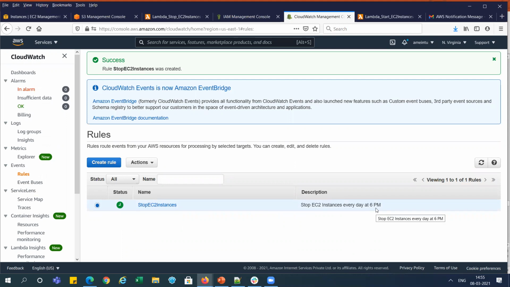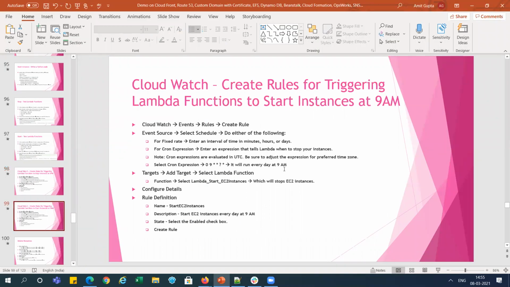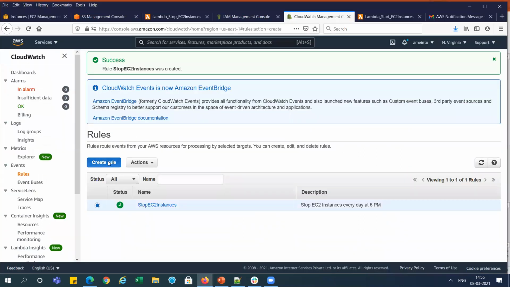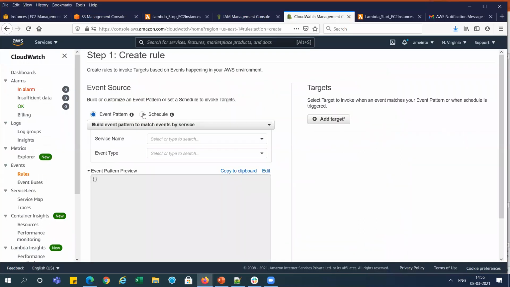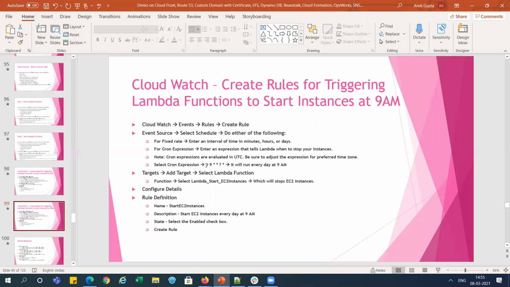Both instances will be stopped, right? Now we will go and create another rule for that, for starting the instance at 9 a.m. So we will do the same process. We will create a rule over there and go to schedule, and we will schedule the cron job here, right? So cron job, you can see here 9 a.m. like this. You can go.